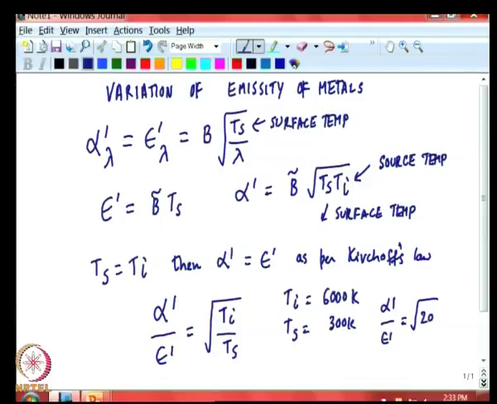So, in the case of metals, you see that the solar absorptivity is about 4 to 5 times larger than its infrared emissivity. So, this could be called a selective surface, a surface whose properties depend on the wavelength.